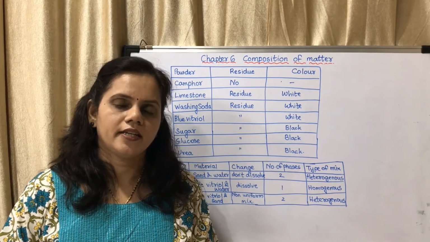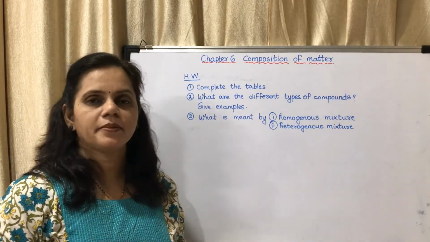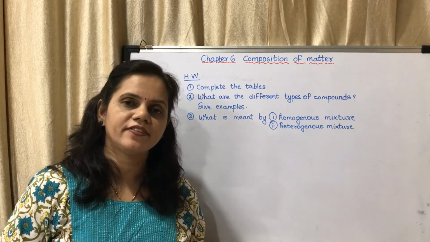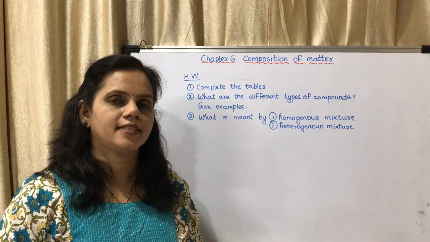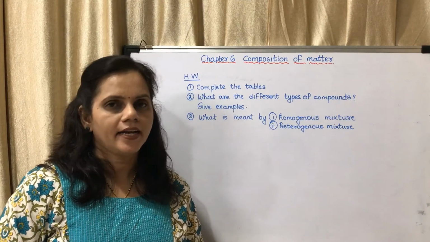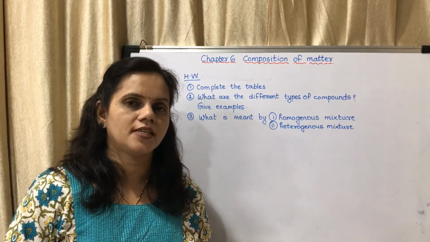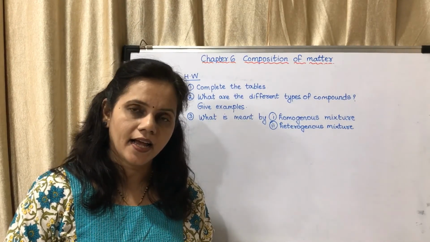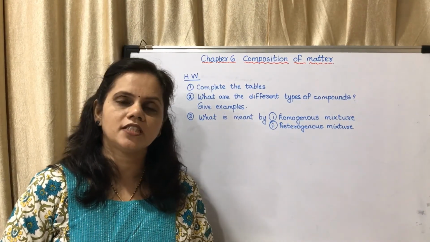Now the next. So this is the homework for today. Complete the tables. Next question, what are the different types of compounds? Give examples. The different types are organic, inorganic and complex compounds. You have to write the examples of each. What is meant by homogeneous mixture and what is meant by heterogeneous mixture. You may read the chapter very thoroughly, fill in the boxes, understand the concept of solid, liquid, gas and elements, compounds and mixtures. I will be sending you revision questions.